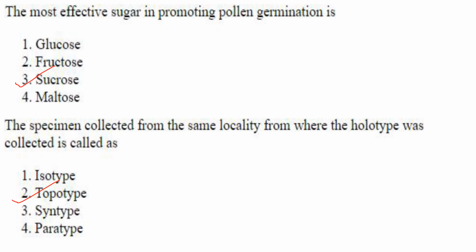That is topotype. Then syntype is one of two or more specimens used to describe a new species or taxon when no single holotype was designated. And paratype is used to supplement the holotype, that is it provides additional information regarding the holotype. So your answer here is topotype.